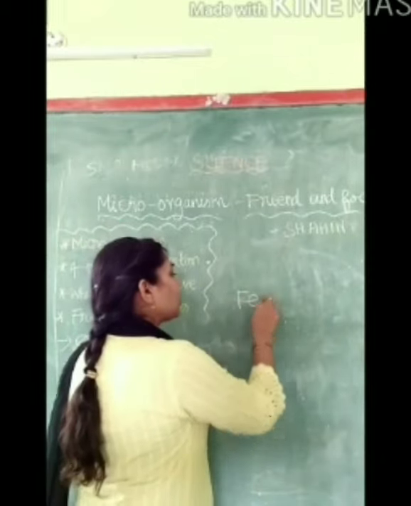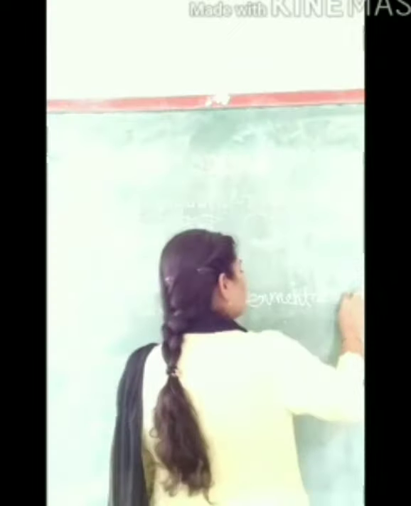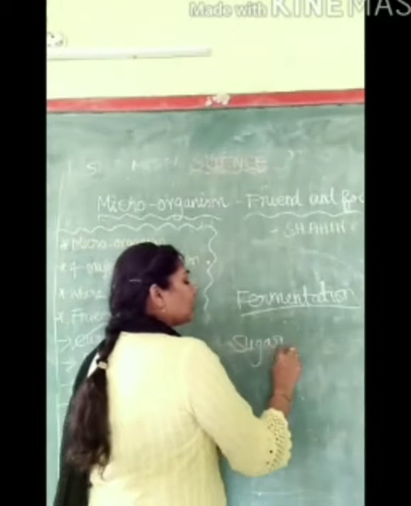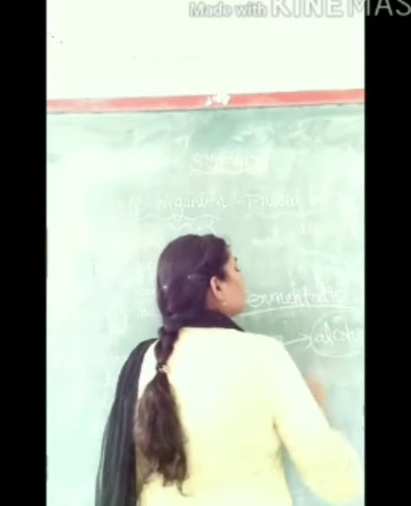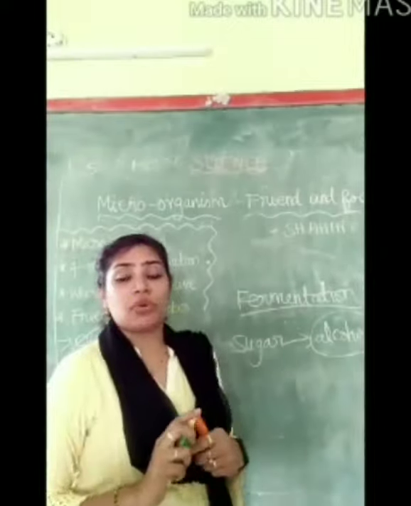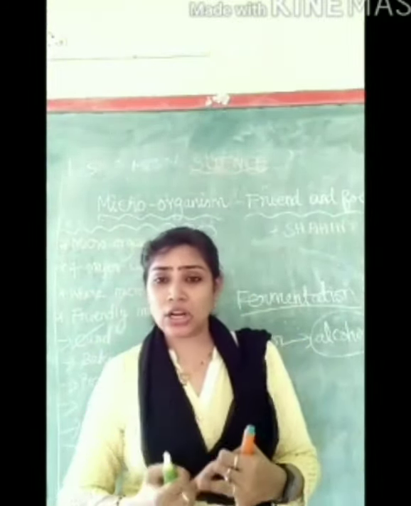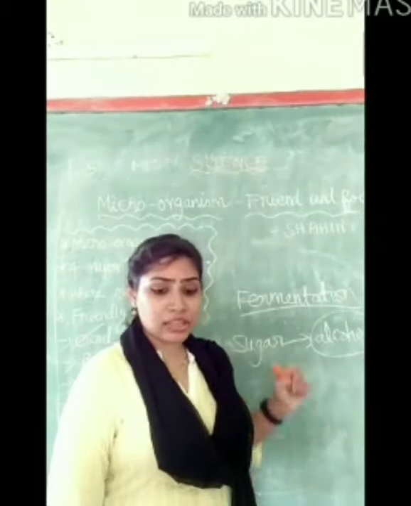So what is meant by fermentation? Fermentation is the process where the sugar is converted into alcohol, and this alcohol is mainly used for large scale production. So wine, alcohol and even vinegar are produced by using this process.